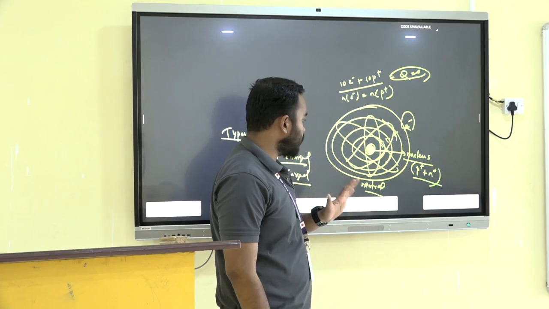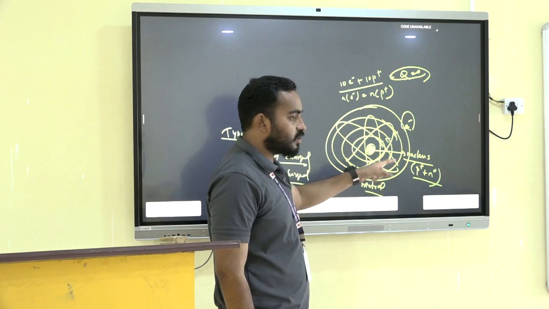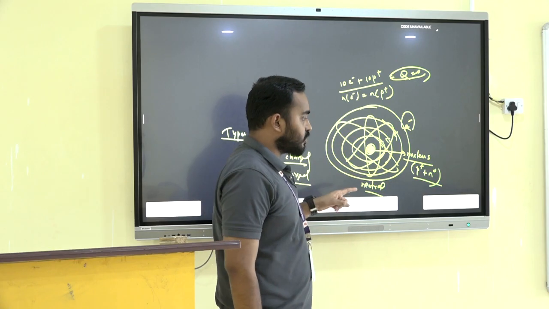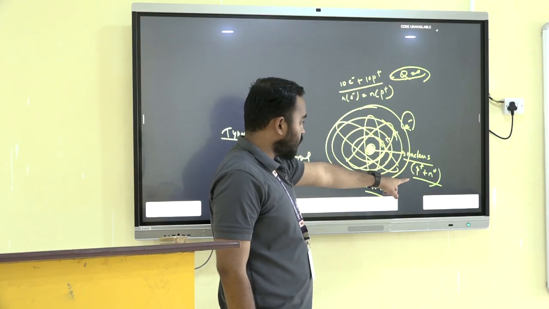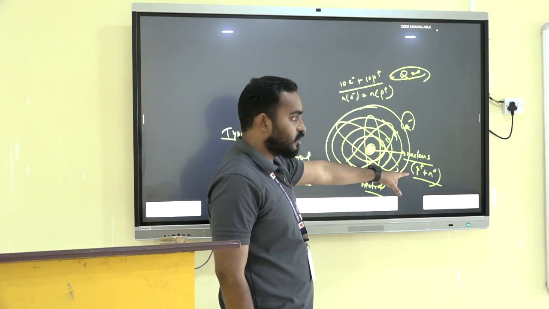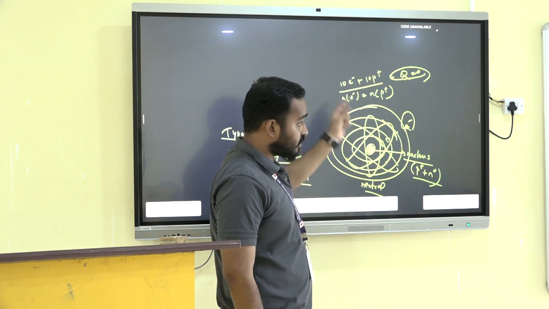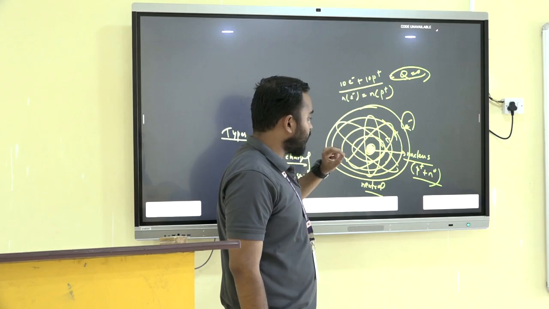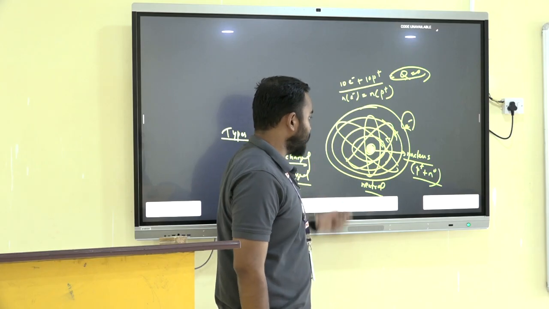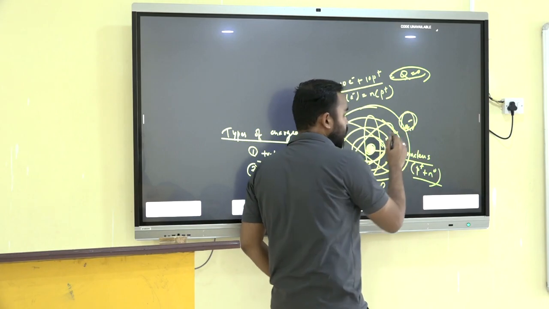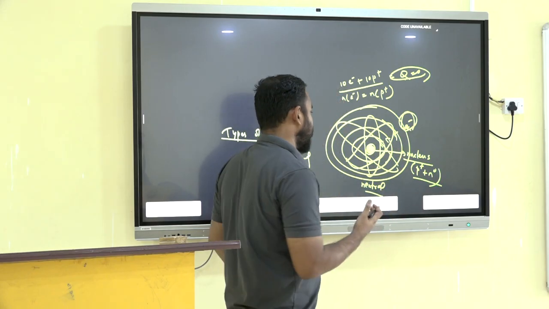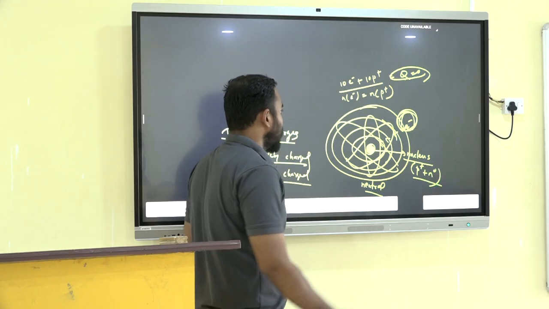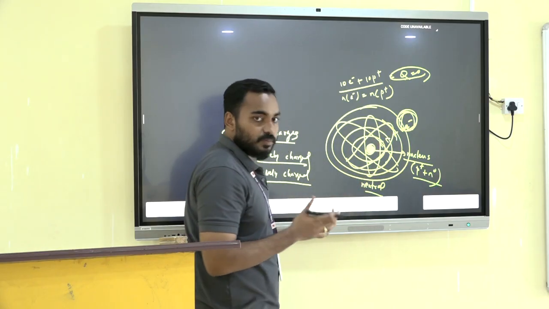Why can we not change the number of protons? Because the protons are present inside the nucleus, and it is impossible to extract protons from the nucleus because they are present at the center, at the core. So no particle can be extracted from the nucleus. Whatever is on the outside we can extract. As the electrons are present on the outermost shell, the number of electrons can be changed.